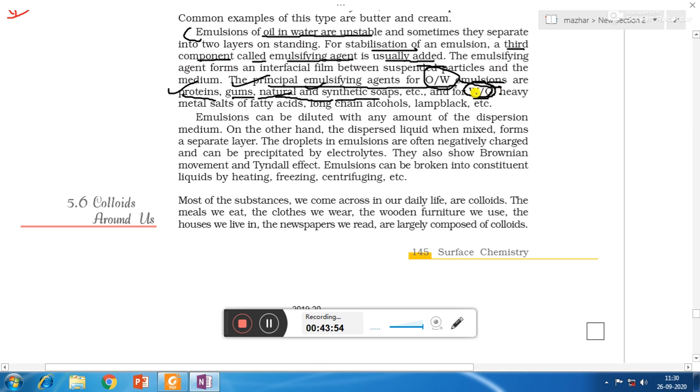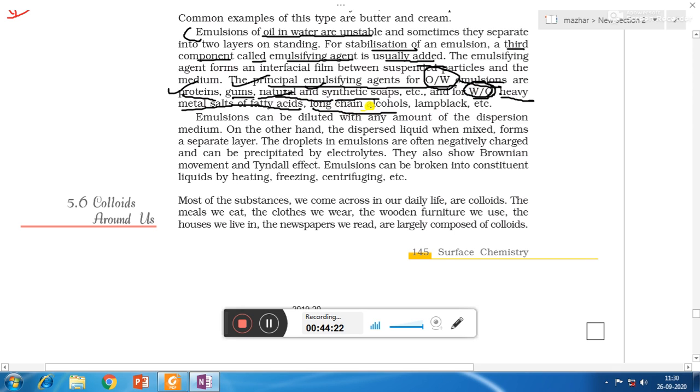For water in oil, the emulsifying agents are heavy metal salts of fatty acids. Soaps and detergents, natural and synthetic, are sodium salts of fatty acids. The sodium salts of fatty acids are used in oil in water, and heavy metal salts of fatty acids are used in water in oil.